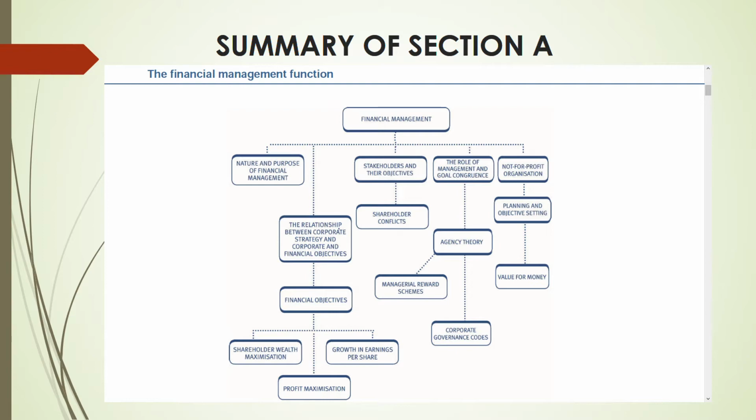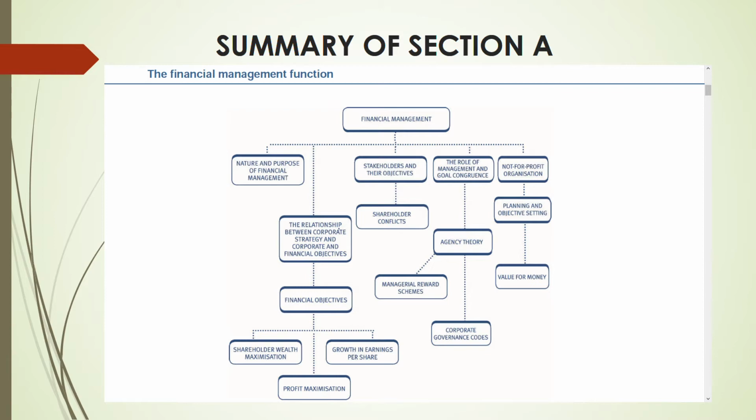Second, the second section is the relationship between corporate strategy and corporate and financial objectives. This will be in my next video, the upcoming video, right? We are going to discuss that. So in that, you can see it is divided into financial objectives. Financial objectives is again divided into 3 subsections. What is it? Shareholder wealth maximization, profit maximization, growth in EPS, earnings per share. We are going to touch all these topics one by one, right? I'm going to cover everything.